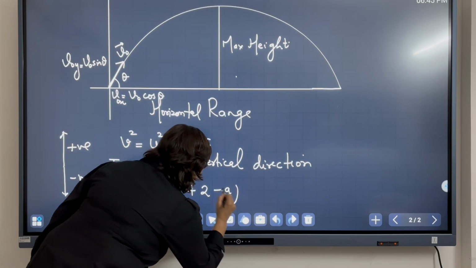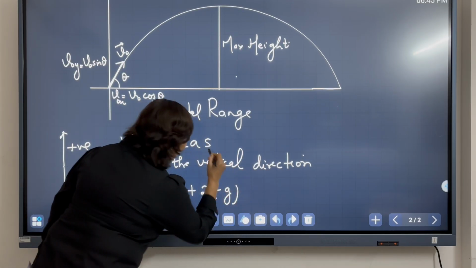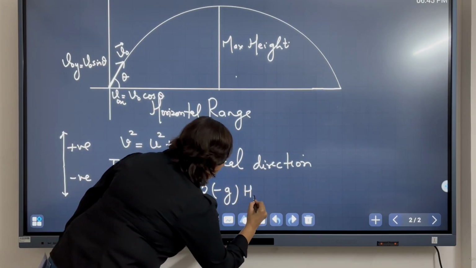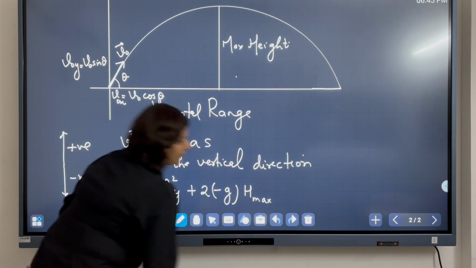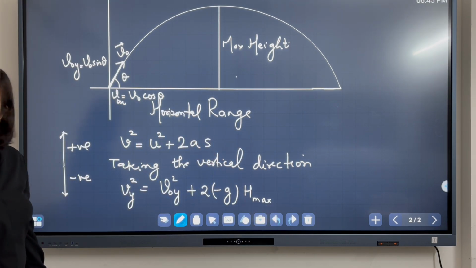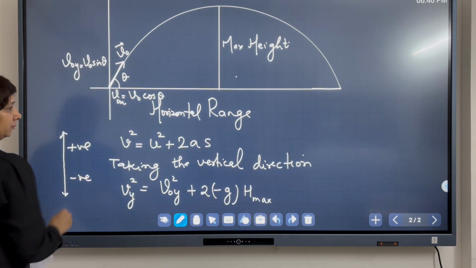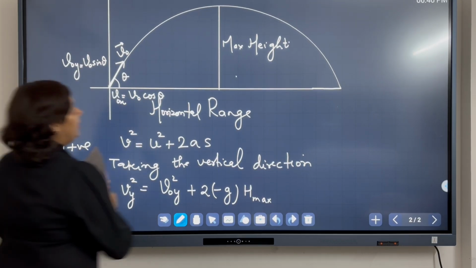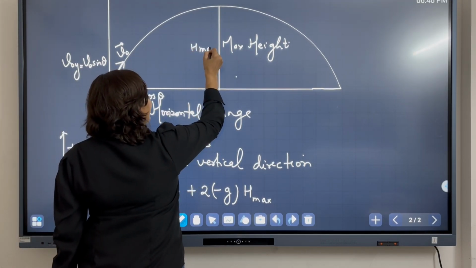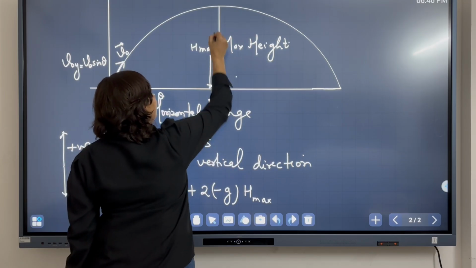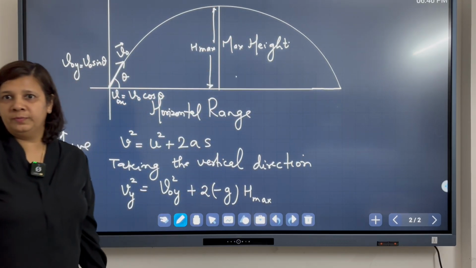So minus g, and s I can take as h maximum. Here h max is the maximum height up to which the ball will go.